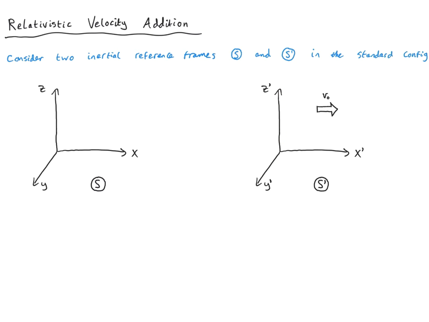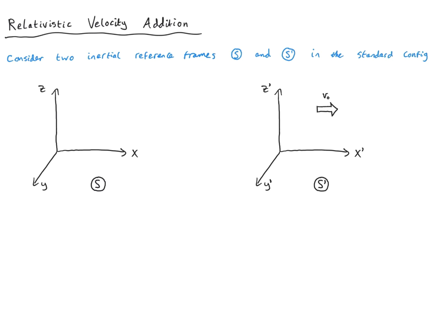And at time t equals 0, the origins of these coordinate systems will coincide. At later times, however, the coordinate system S primed is moving along the positive x direction with a constant velocity v0. v0 is therefore the relative velocity between these two reference frames.